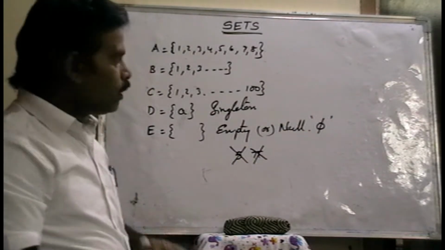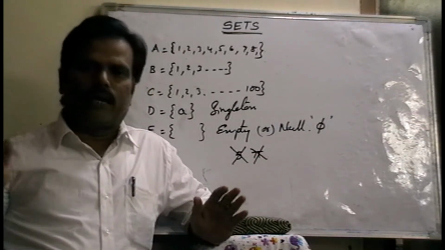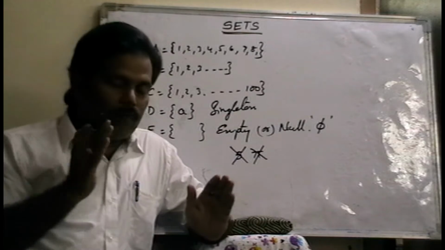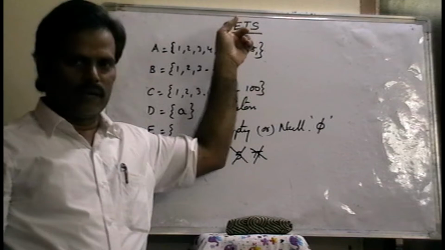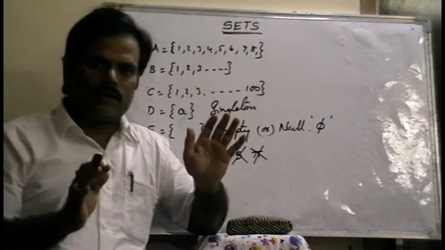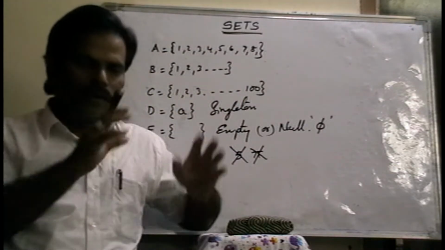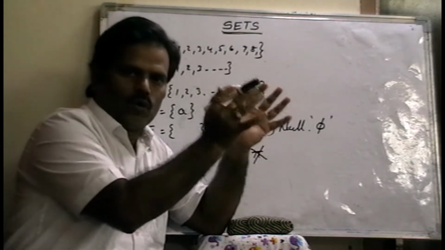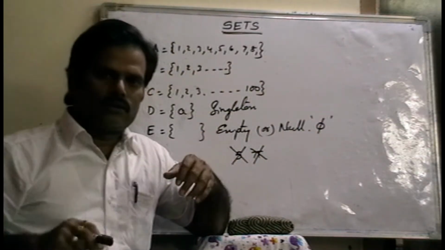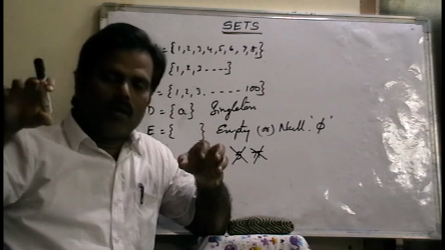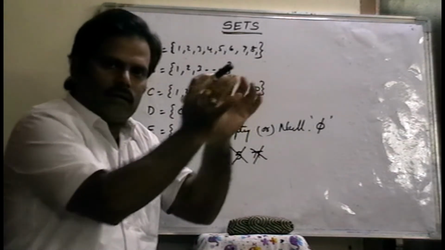Right? Once again, a set is nothing but a well-defined collection of elements or objects. Well-defined collection of objects or elements are called sets. Collection means what? Only a group of elements. But from that group of elements, we can separate one type of elements. For example, there is a group of numbers. From the group of numbers, we can separate the natural numbers. So it is a set. Why? Because in that set, all the elements belong to natural numbers. Right? Or otherwise, whole numbers, integers, like that.